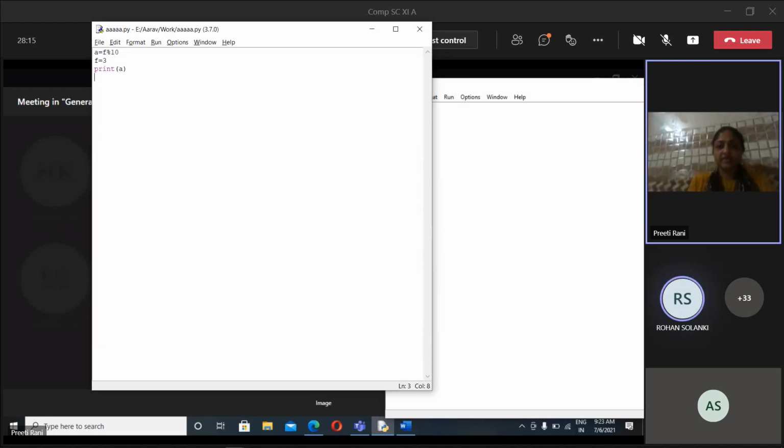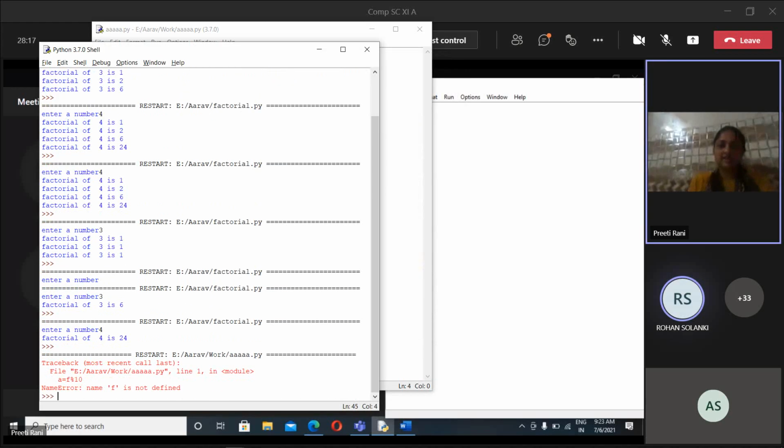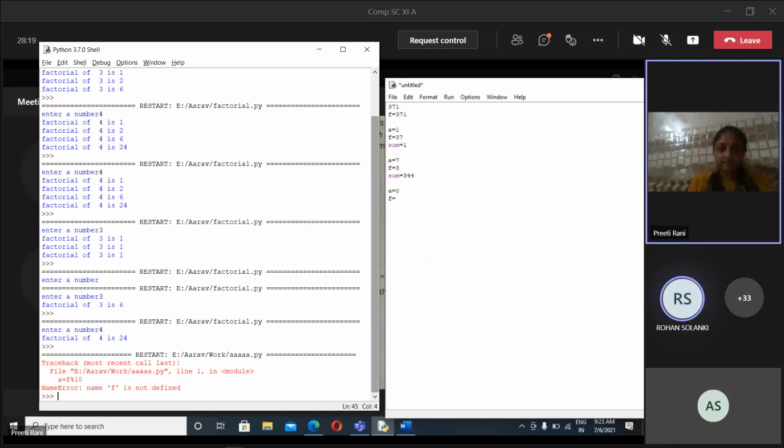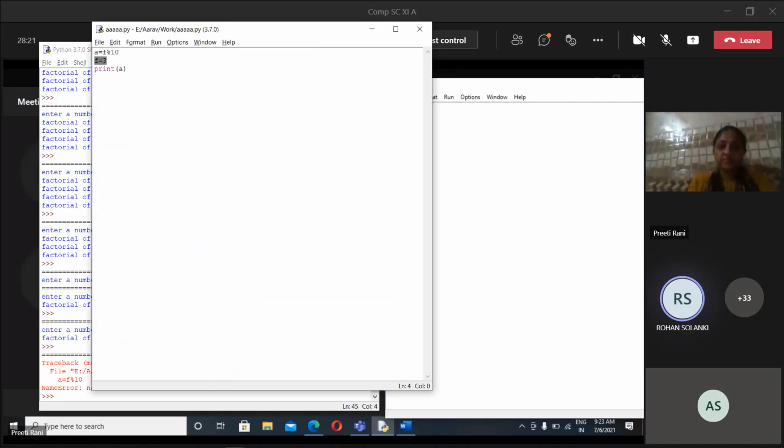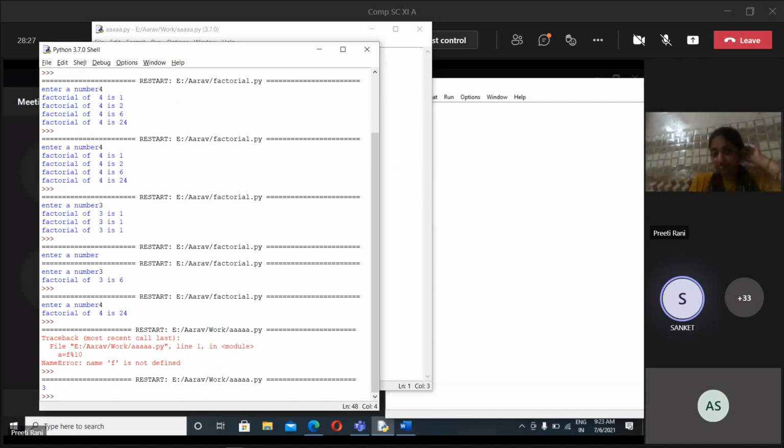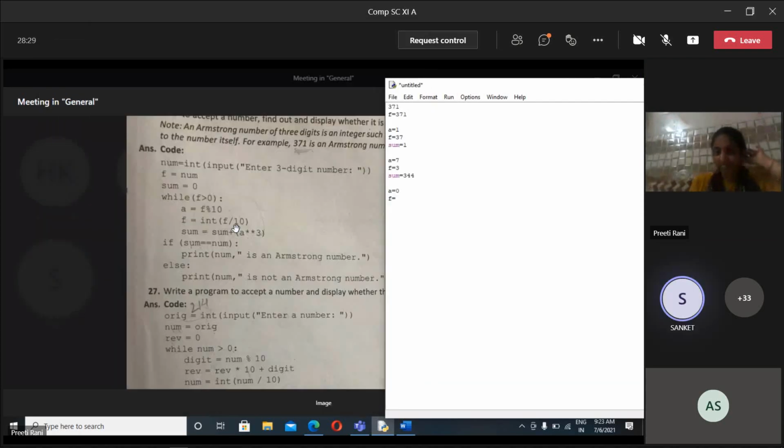Ma'am, how will the remainder be 0? The remainder will be 3, right? Yes, what will it be? 3, and F is equal to 0.